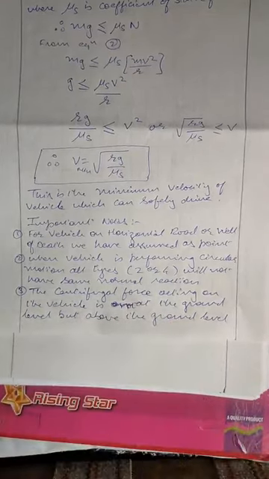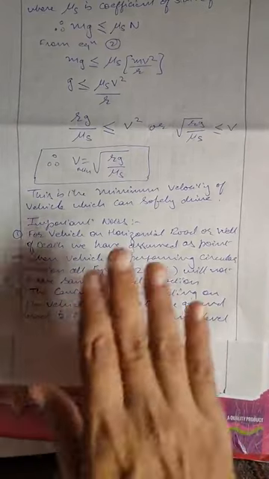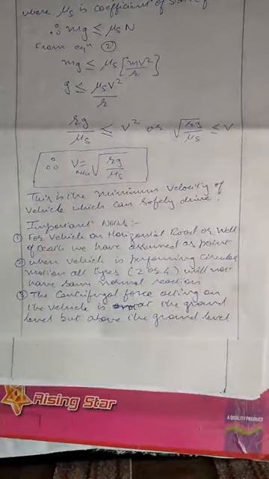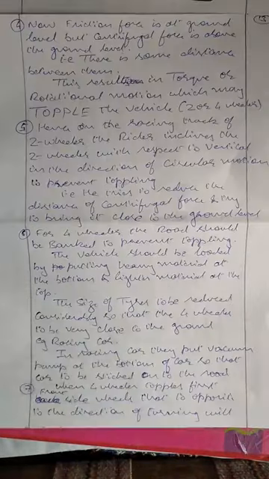Why is it above? Because the vehicle has tires. The vehicle is not totally stuck to the ground. It is somewhat lifted above, and hence the centrifugal force is above the ground, not exactly on the ground.